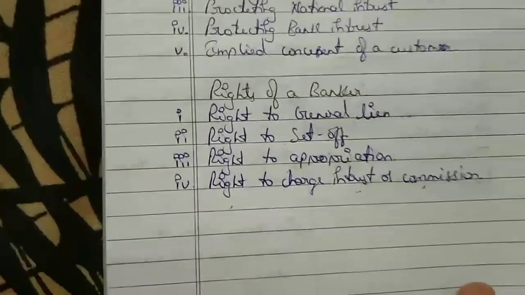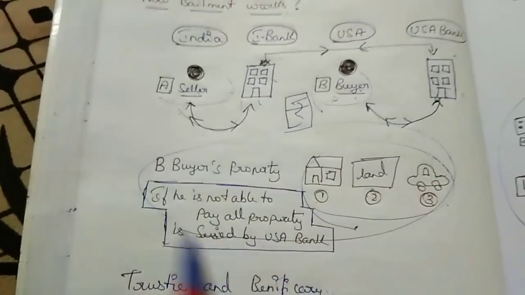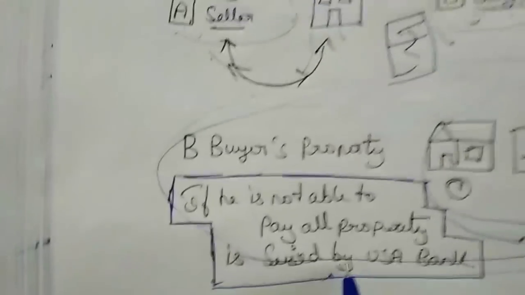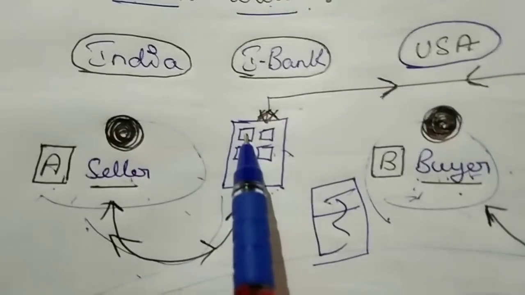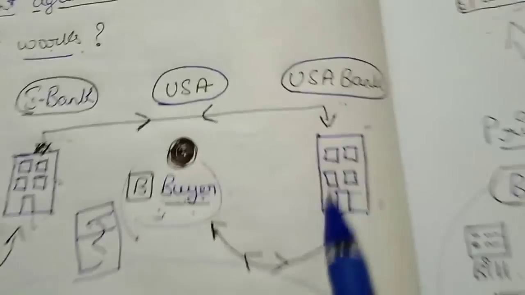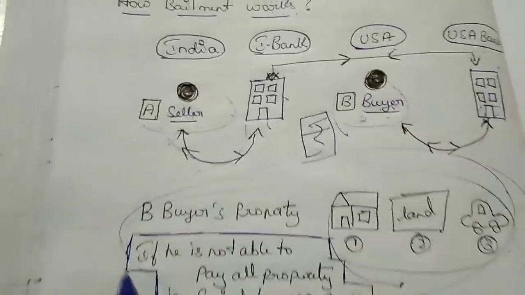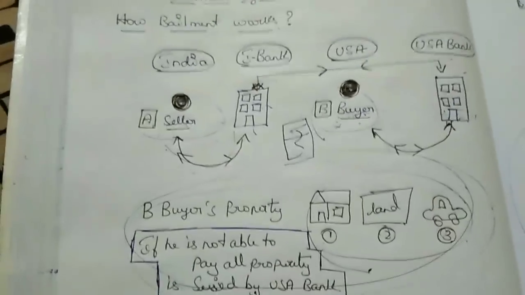Let's see quickly. So guys, as you see in this bailment example, they have the right to do this. B is not paying the payment of A party. So A party will file a case in the Indian Bank. The Indian Bank will report to the USA Bank, and the USA Bank will seize all this property. This bailment agreement can be done in India also, state-wise.